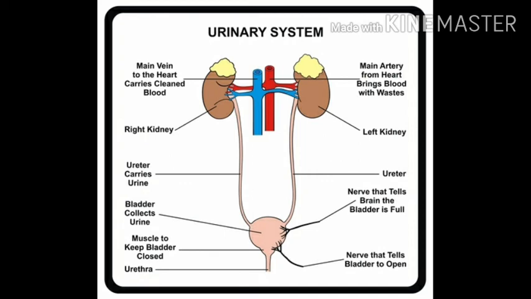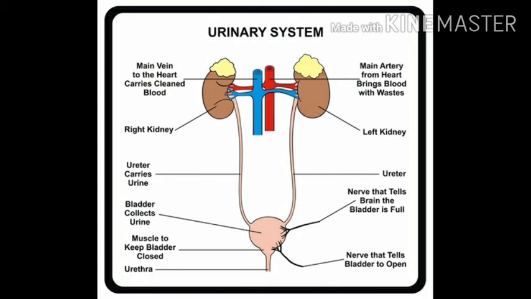The kidneys are bean-shaped structures that are located just behind the vertebral column in the abdomen. They are just below the liver. Above each kidney is located the adrenal gland. Here in the picture you can see that yellow patches on the kidney. They are nothing but the endocrine glands.